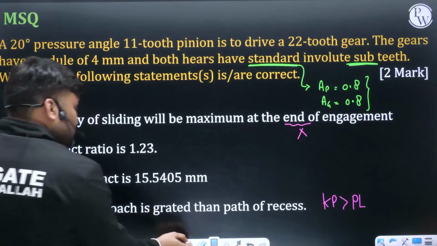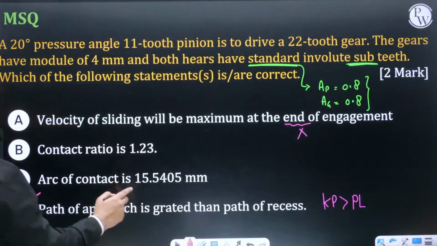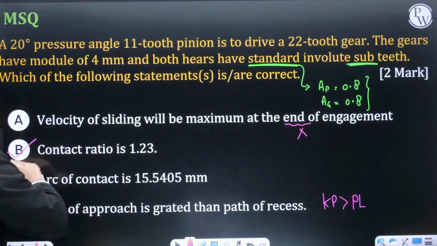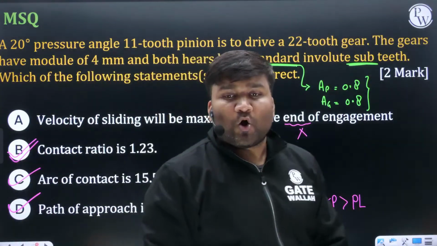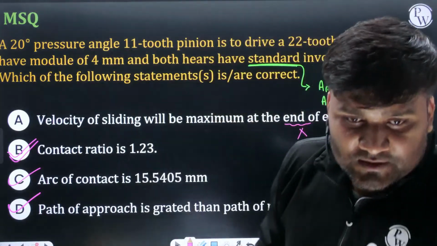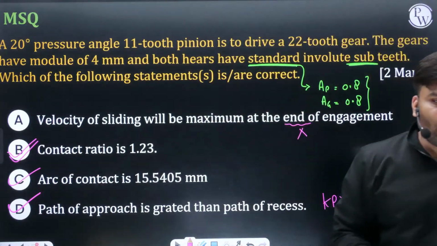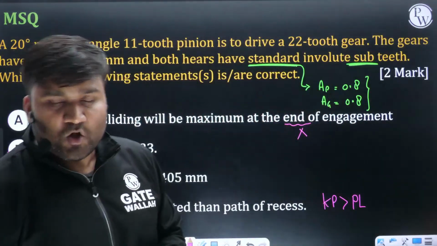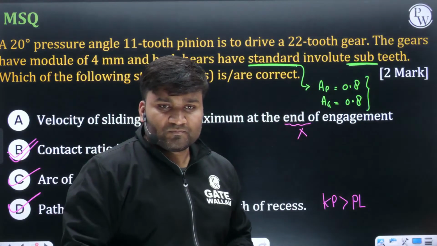15.5405. Yes, yes, correct hai beta. Arc of contact ka value same hai. Contact ratio 1.23 hai kya? Yes, correct hai. So which option is correct? Option B, C and D are correct. All clear, all good. Theek hai.